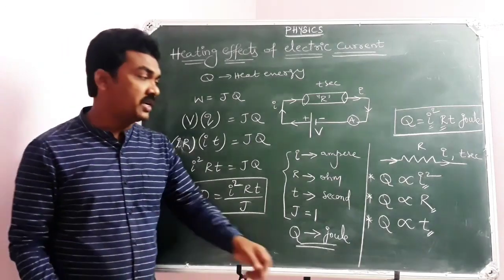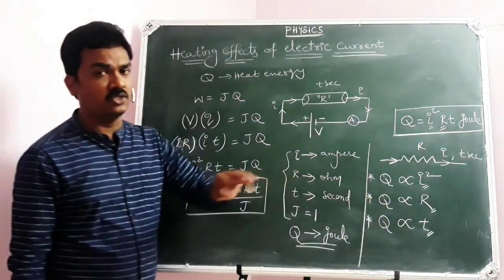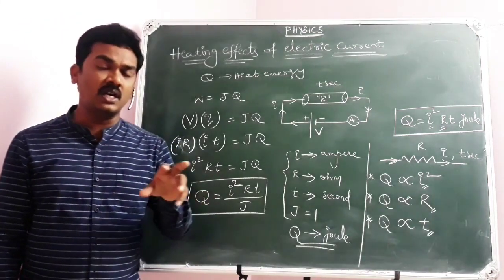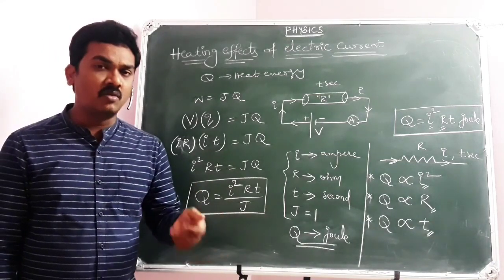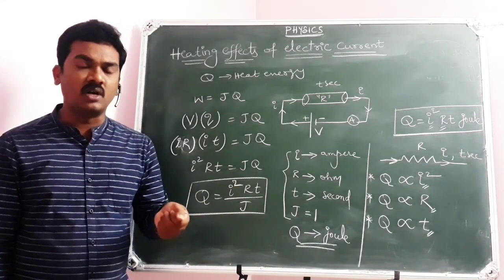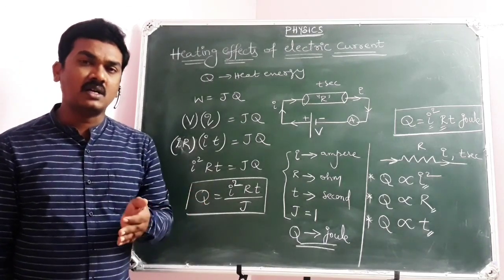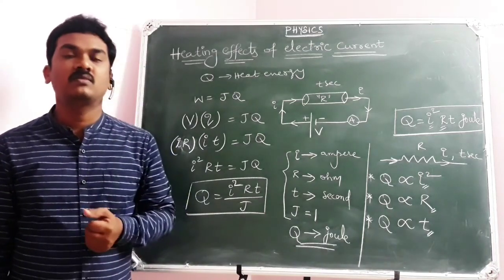The reason for using greater resistance is to produce a greater amount of heat energy. That's why usually in electric cookers, electric iron boxes, or the usual water heater at our home, all these contain a coil of wire with greater resistance.